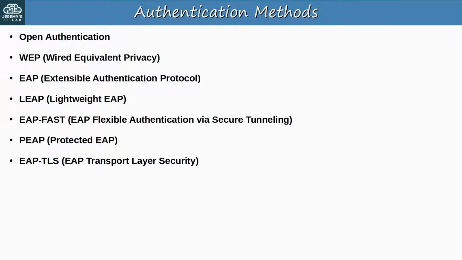Okay, I just covered the first two options for authentication, Open and WEP. However, Open authentication on its own is not secure, and WEP is definitely not secure either as an encryption method or an authentication method. So, new wireless authentication methods were needed. Now let's look at those more secure methods, the different variations of EAP, Extensible Authentication Protocol.